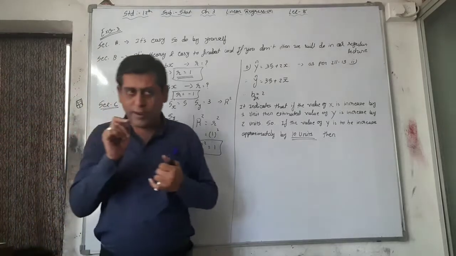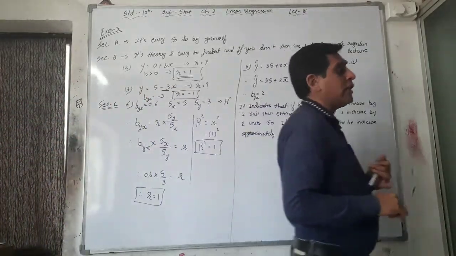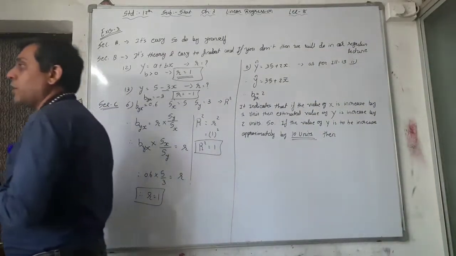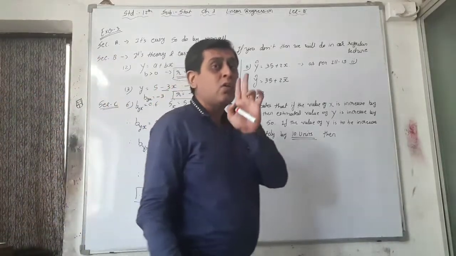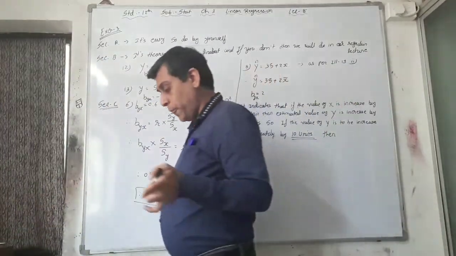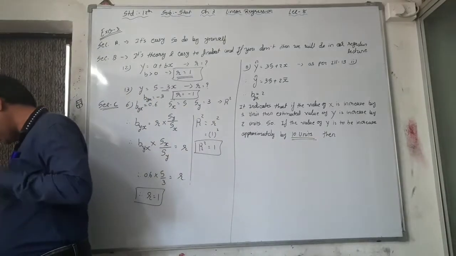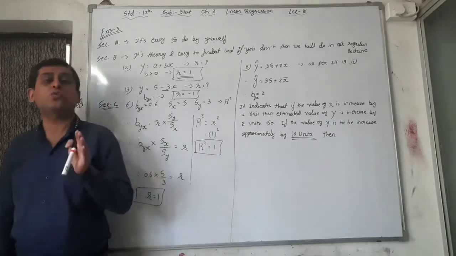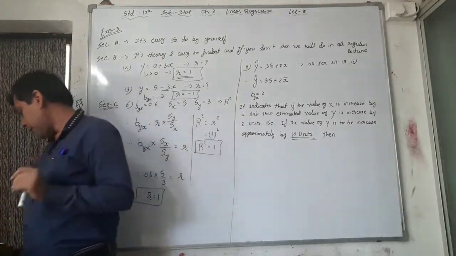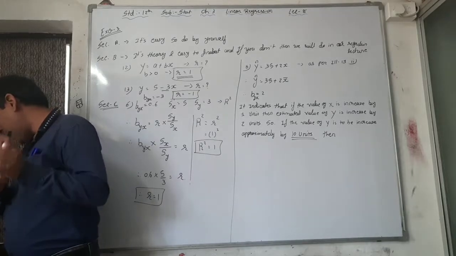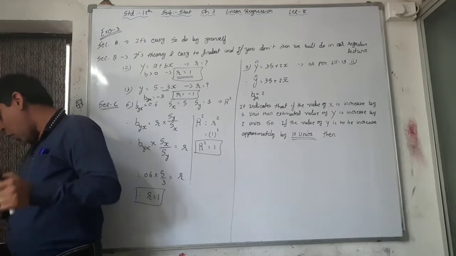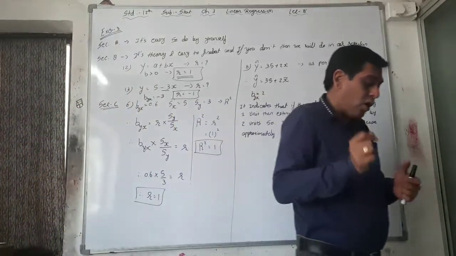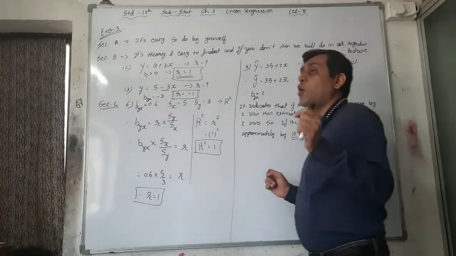Now move forward to question number 8, section C. Some students again have doubts in this question. It's just like illustration number 19, question number 2, that is part 2. Read the question first. For the regression line given in the previous question 7, that is y cap is equal to 35 plus 2x, if the value of y is to be increased by 10 units, how many units should be increased in the value of x? Again, a question on the properties of regression coefficient.